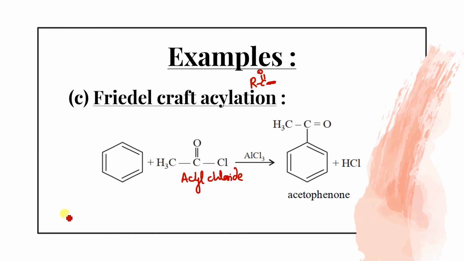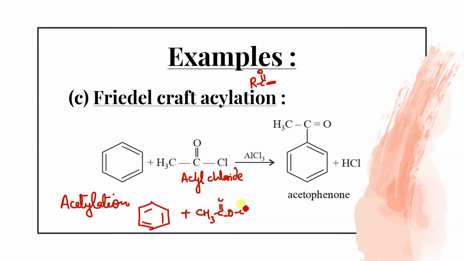One reaction is also acetylation. In both cases the product is the same, but the reagent changes. In the acylation case, acyl chloride reacts, and in the acetylation case, acetic anhydride reacts. This is acetic anhydride. It reacts in the presence of AlCl3 with the same mechanism, which we are going to do in the next slide, and exactly the same product will form.